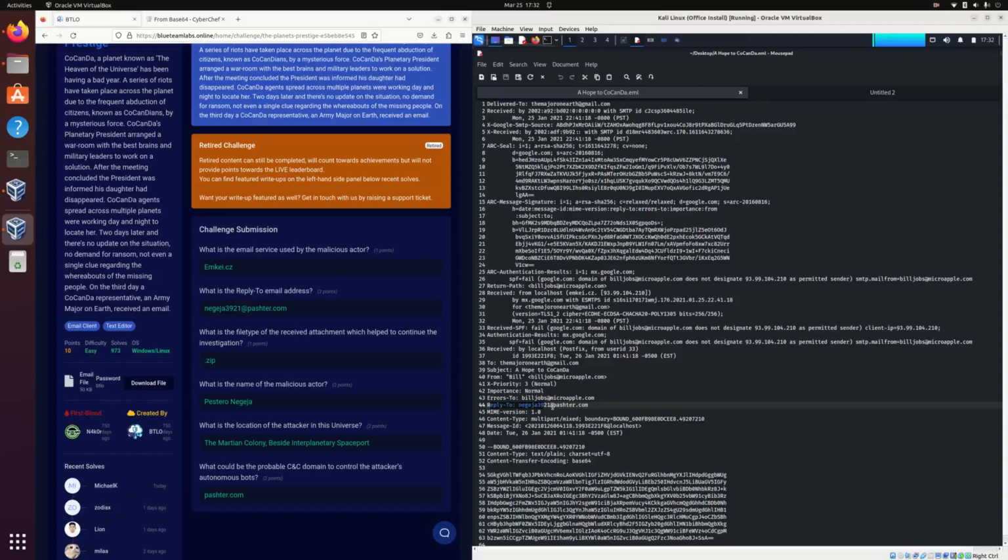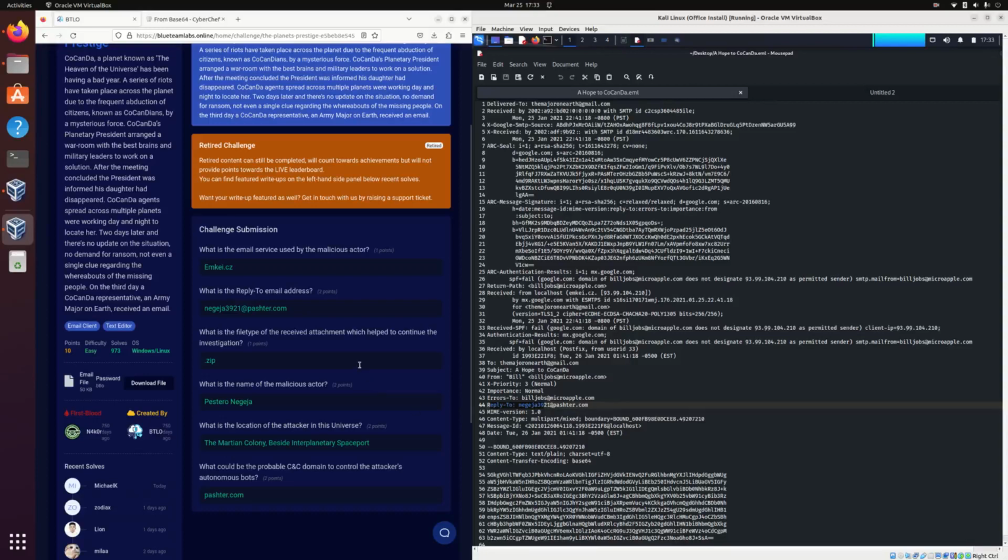He wants any communications back and forth sent directly to this domain at Pasture, and it could potentially be used to control bots, or have it all centralized where they can receive the data and use it to control the bots. So my gut feeling is that pasture.com is the CNC domain to control the attacker's autonomous bots. Copy and pasting that, it was the correct answer for this question.